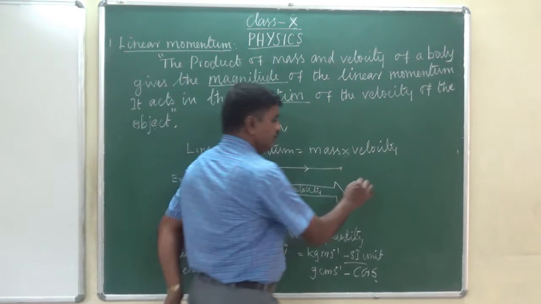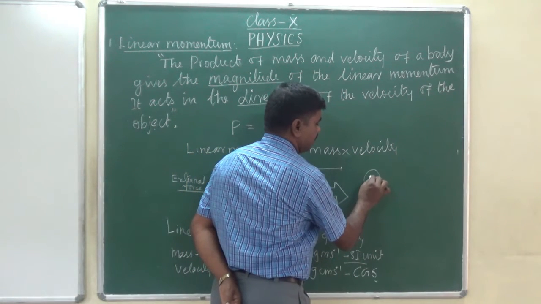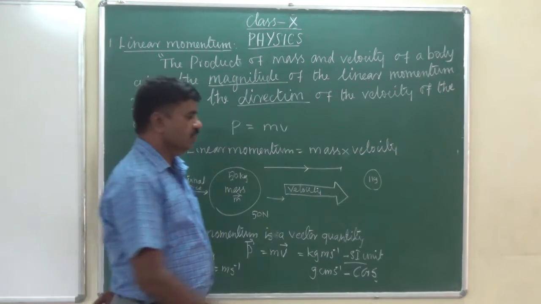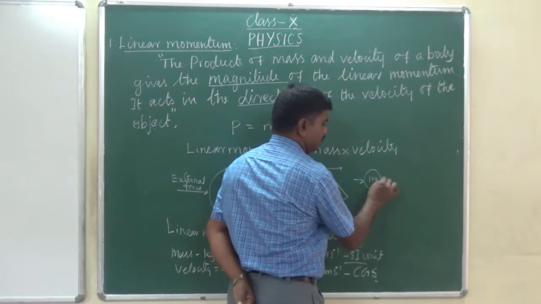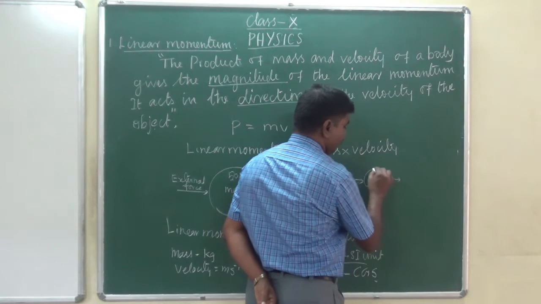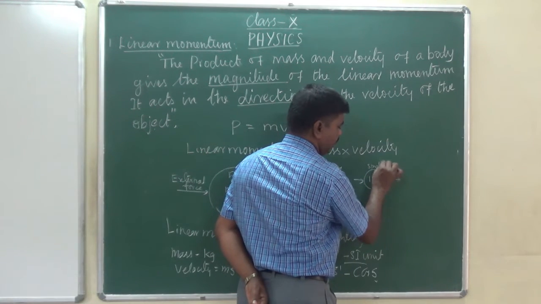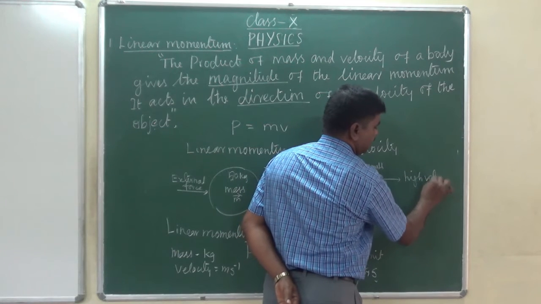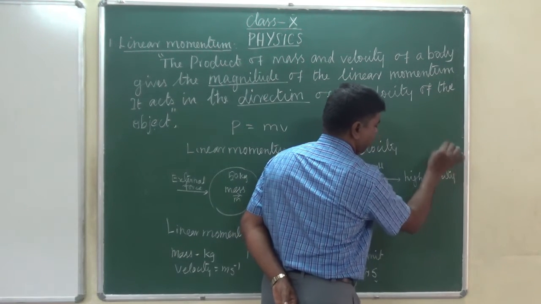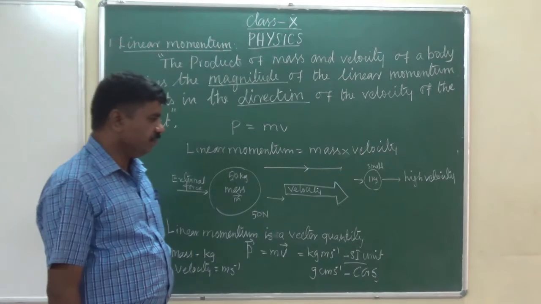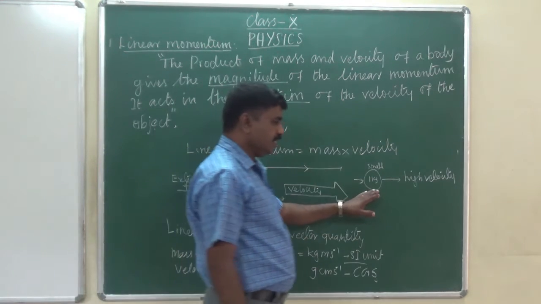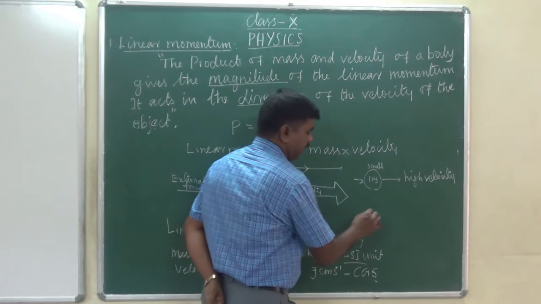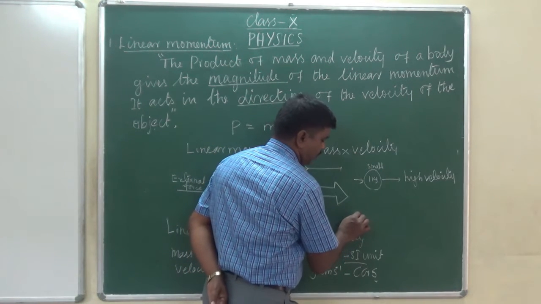Suppose you have a small mass, say 1 kg, like a ball or anything. When we apply a large amount of force, the small mass gets a high velocity. In linear momentum, if the mass is less, the velocity will be very high. Suppose the mass is very high. For example, if you take